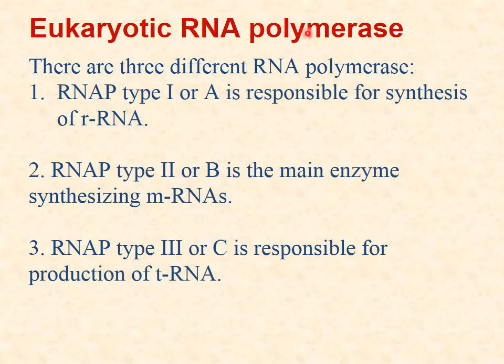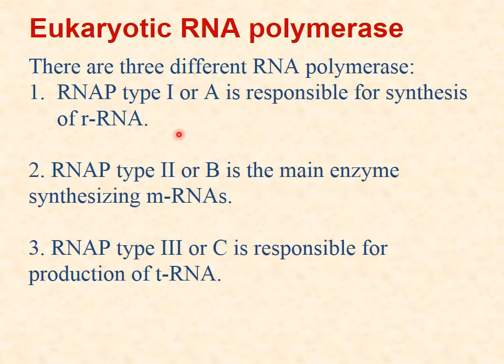Now in eukaryotic RNA polymerase, we have seen that in prokaryotic RNA polymerase there were 2 alpha, 1 beta, 1 beta dash, 1 omega, and the sigma last, which completes the holoenzyme. But in eukaryotes we have 3 RNA polymerases, not only 1. In prokaryotes it was only 1. These RNA polymerases are type 1, type 2 and type 3. Type 1 is also known as A, type 2 as B, and type 3 as C.